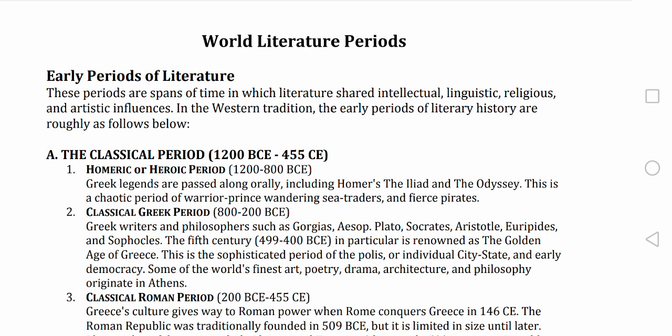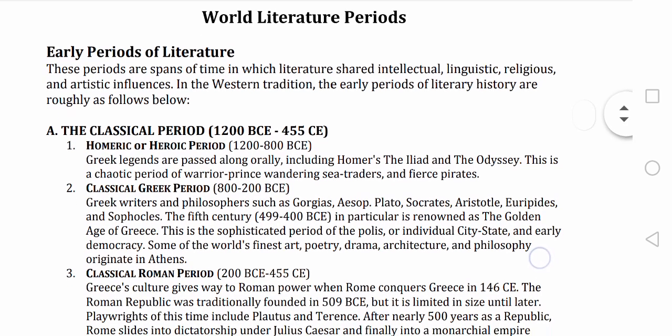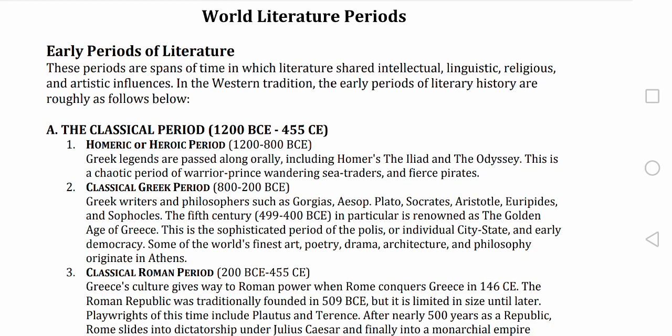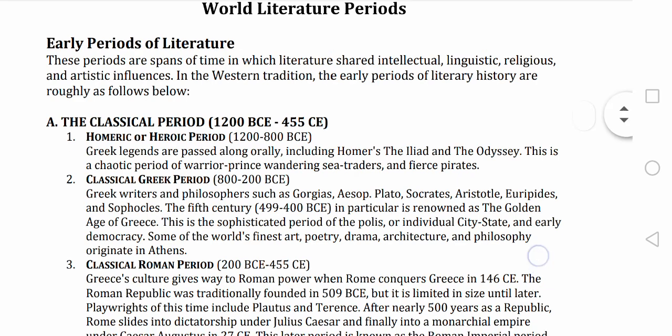Starting from the early periods, these periods are spans of time in which literature shared intellectual, linguistic, religious, and artistic influences. In the Western tradition, the early periods of literary history are roughly as follows.